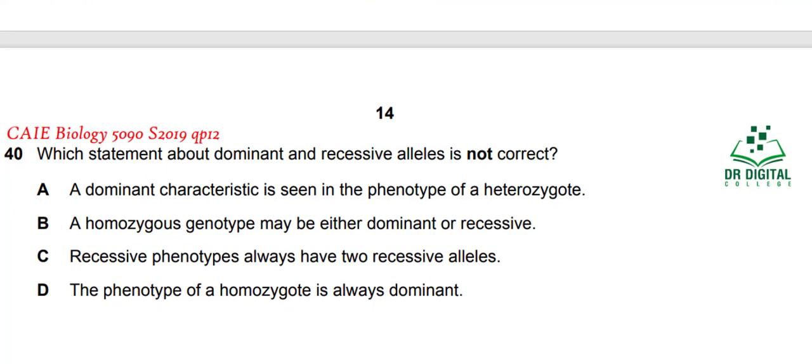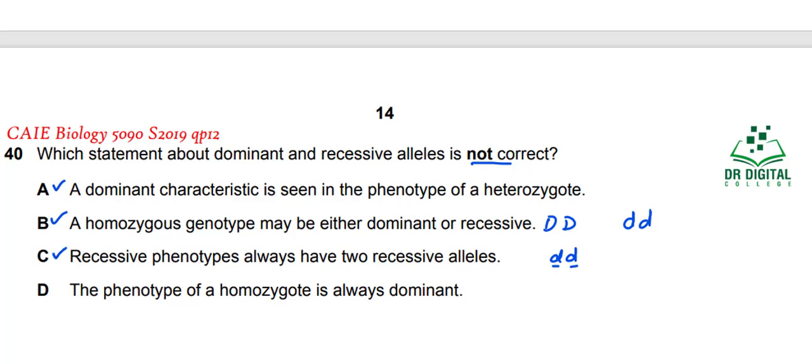In question 40, which statement about dominant and recessive alleles is not correct? A dominant characteristic is seen in the phenotype of a heterozygous. Yes, this is a correct statement. This is not an incorrect statement. A homozygous genotype may be either dominant or recessive. Yes, it can be capital D, or it can be small d. This is also a true statement. A recessive phenotype always has 2 recessive alleles. Yes, the recessive phenotype will be this one and it will have 2 recessive alleles. This statement is also correct.